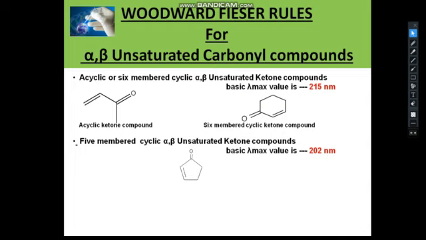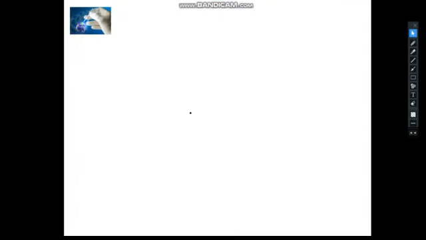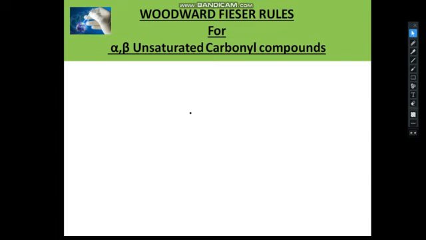Another type of carbonyl compound is the aldehydes. They show a lambda maximum value of 207 nanometers, in the acyclic case. The structure is like this. Here Woodward-Fieser also observed increments for substituents on the alpha-beta unsaturated carbonyl compounds. Now we are discussing the increments or substituents.